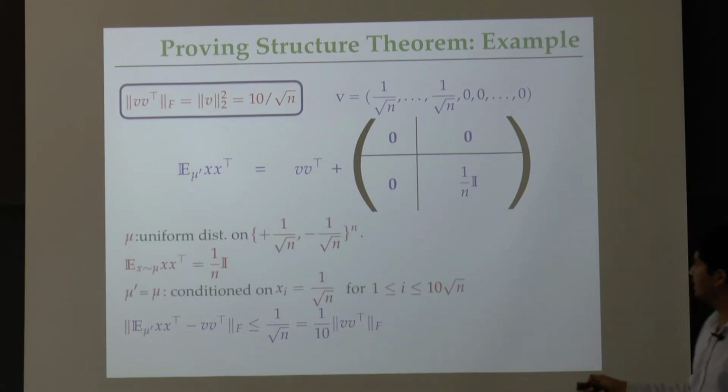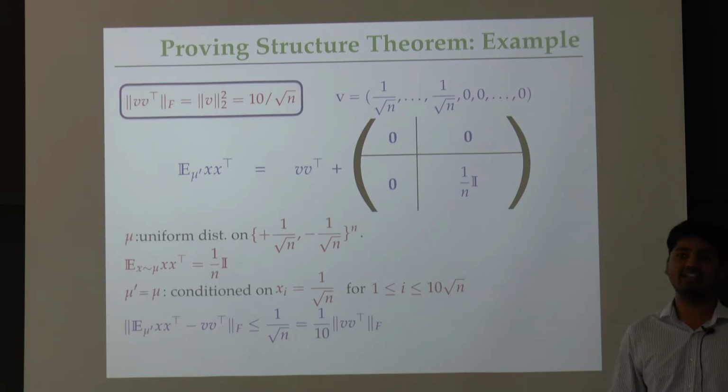To summarize, what we did was we started with the uniform distribution, we conditioned it, and we proved that the conditioned covariance matrix is approximately rank 1 in the sense that we want. Then we also observed that the conditioned covariance matrix is nothing but a reweighted covariance matrix where the reweighting polynomial is of degree root n.